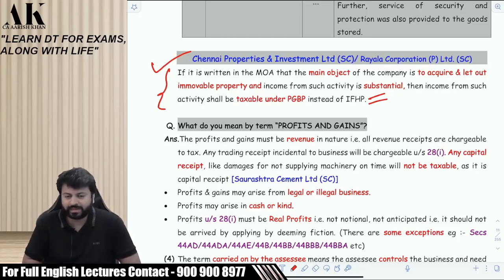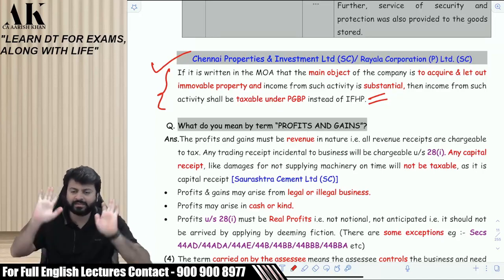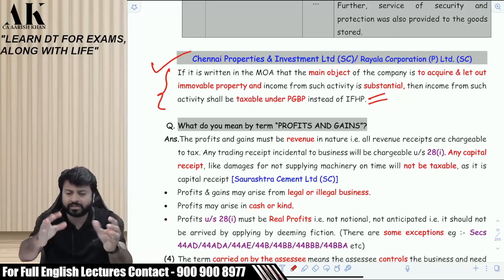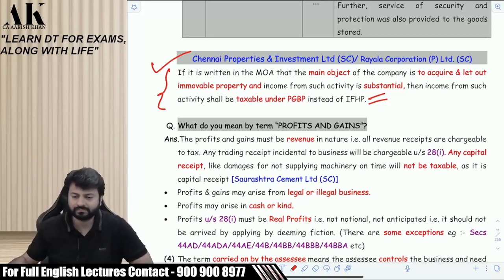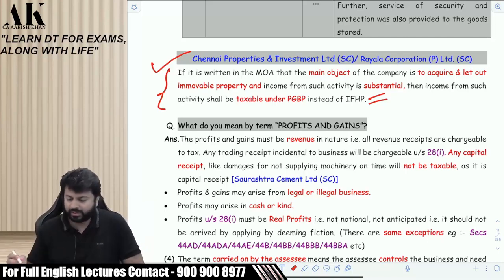You do not have time to read all those lectures on the day of the exam. You will not get time. Main and important words are already highlighted in red. Main object, acquired and let out property, substantial income, taxable under PGBP. That's it. It's over. That's what was written in those 12 to 15 lines also. It was the same thing which was written over there. There was no difference in those lines and these lines. Okay.